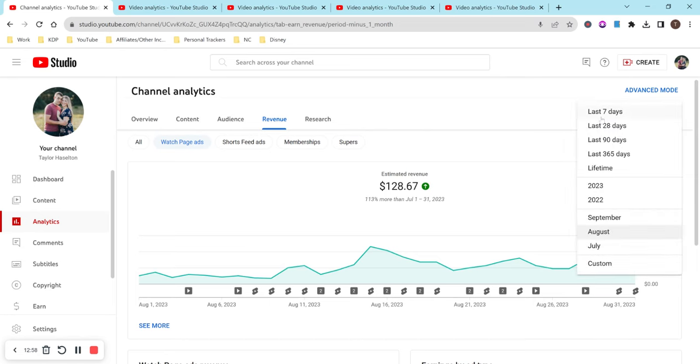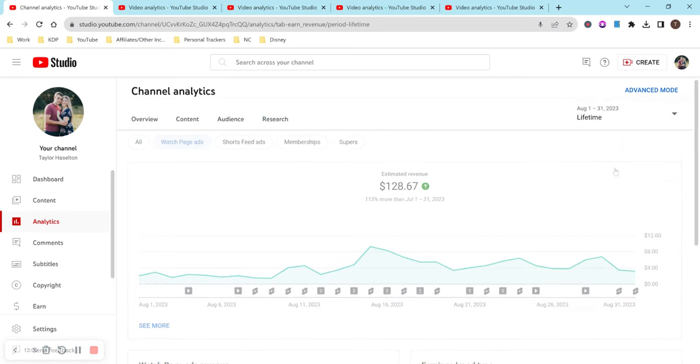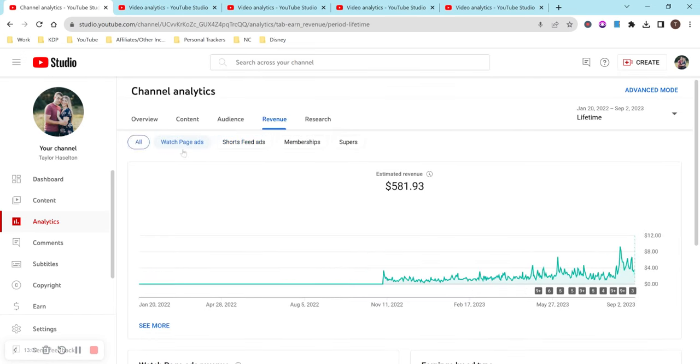I'm going to change this to lifetime. That way we can hopefully view all of my previous months as well. So for lifetime, let me just change this to all, I've made $596.97 between the watch page ads, shorts, feed ads, membership, and supers. And it looks like my highest day is this one here, and that's when I got a super. I think it was a $15 super, and then after the fees and stuff. But my highest actual day without a super is going to be the August 15th.